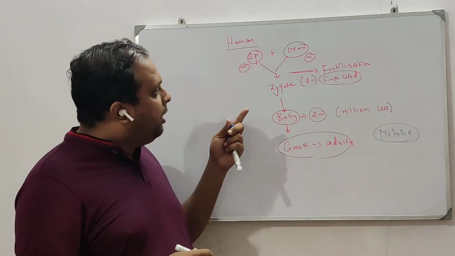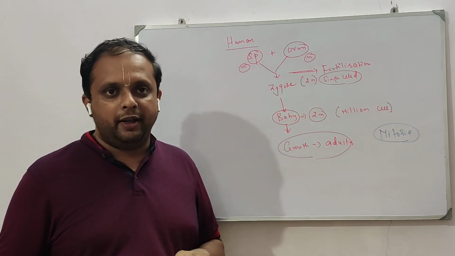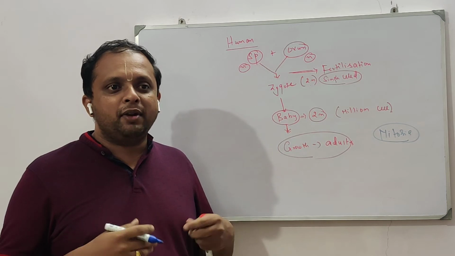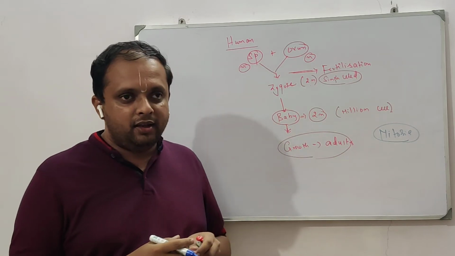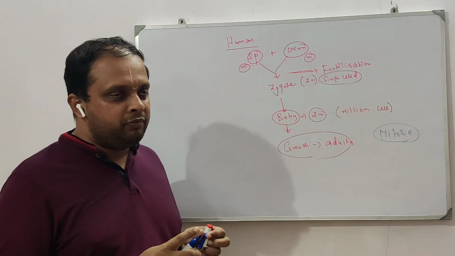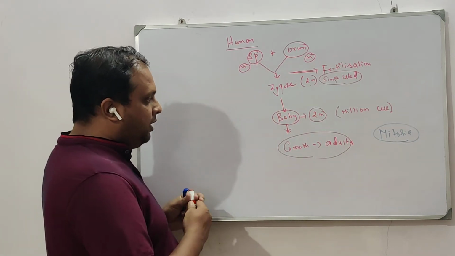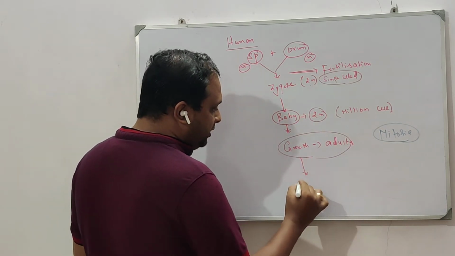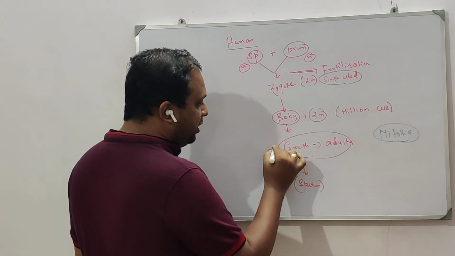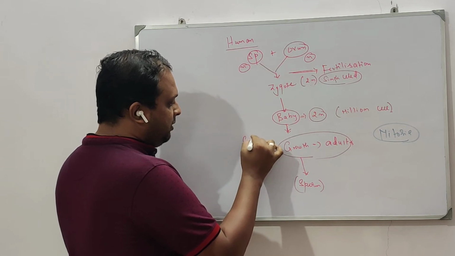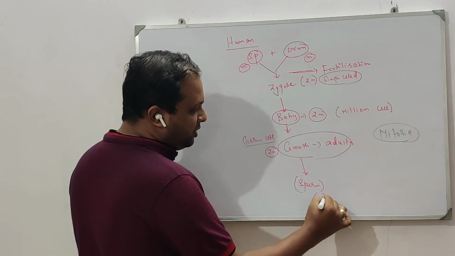Now, let this adult attain puberty, be it male or female, which means he is capable of reproducing. Assume this adult to be a male; he will be producing sperm in the sex organ called the testes. The sperm is formed from germ cells present in the testes, which are diploid, to sperm, which are haploid.